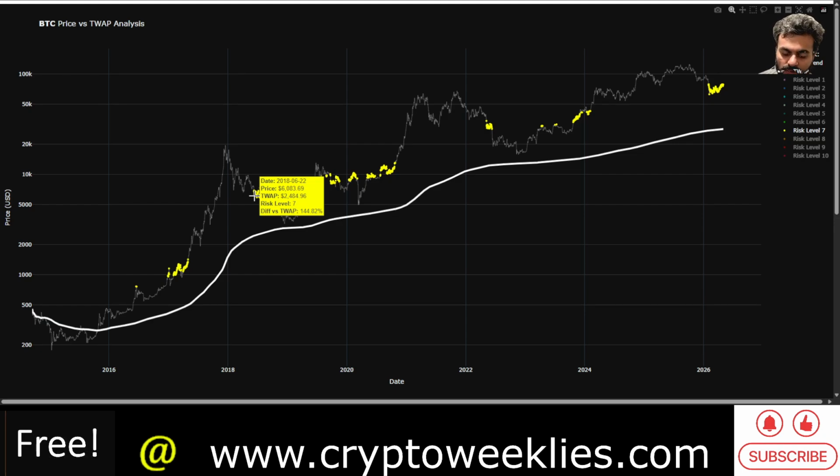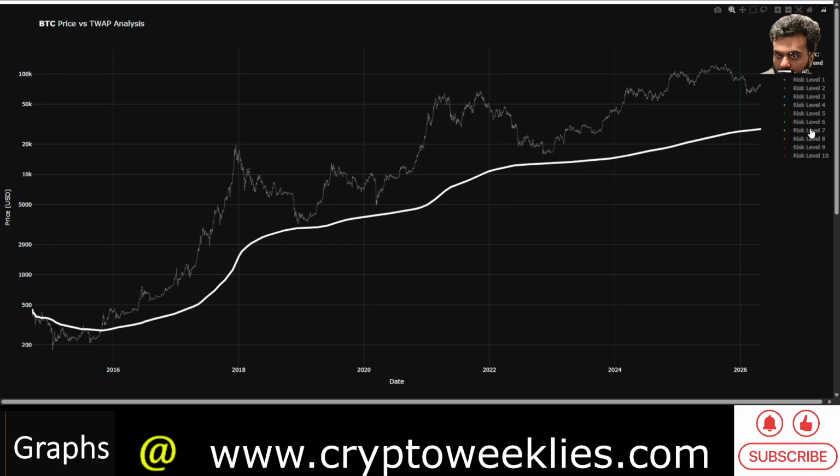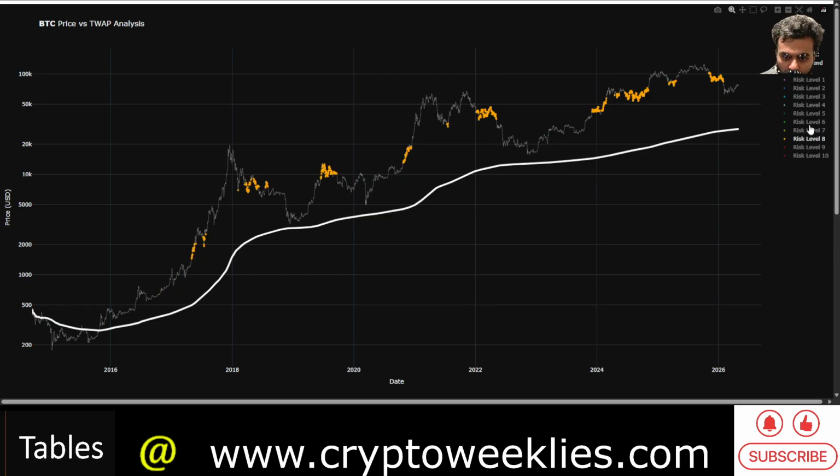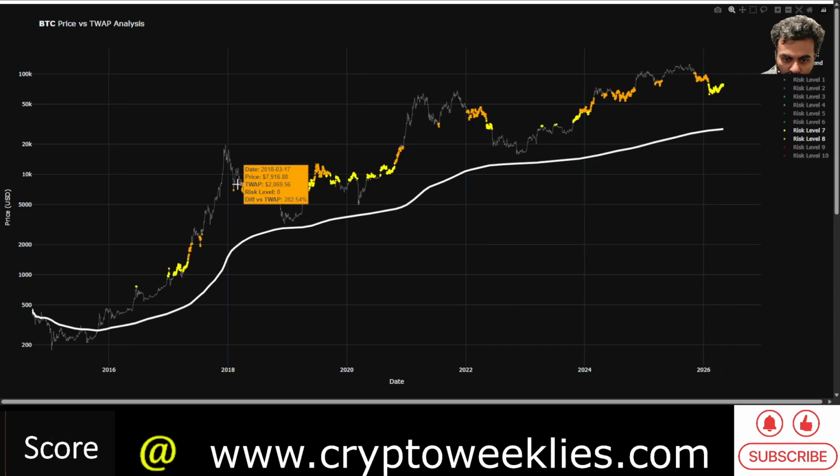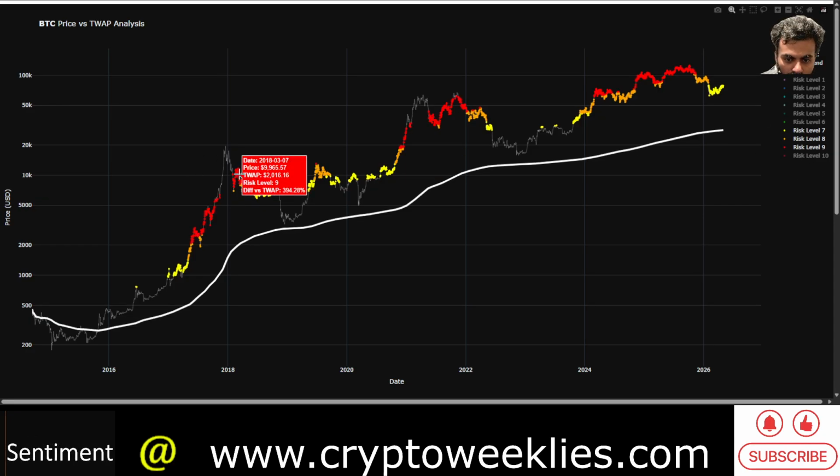Once every 4 years, there is a bear market year. For example, in 2018, if we add some other risk levels, you would be in a better position to understand this. Risk level 7 and 8, let's say 2018 started at risk level 9, somewhere over here.